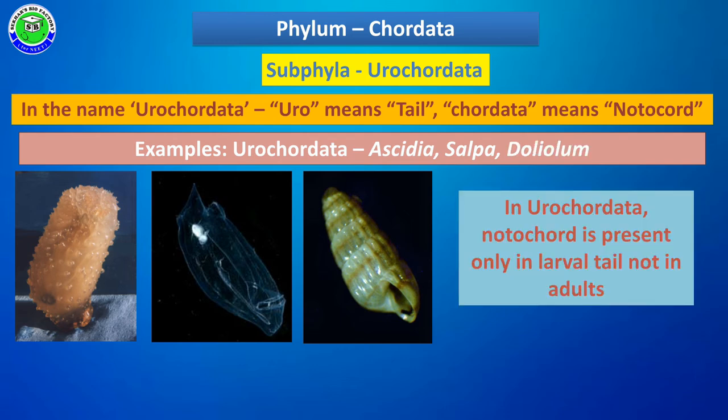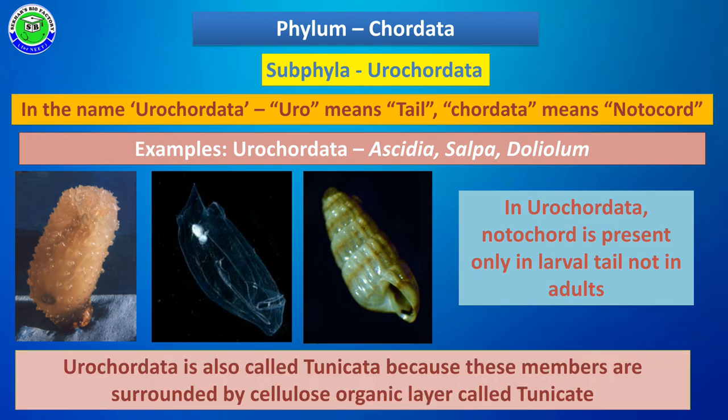In Urochordata members, the notochord is present only in the larval tail. But this notochord is not seen in the adult organism. Due to having a notochord in the tail of the larva, these are named Urochordata.